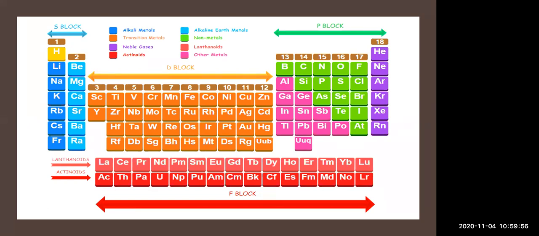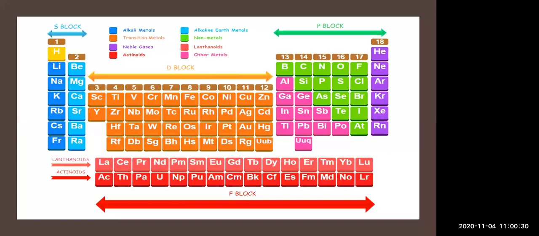Then the lithium series: lithium, beryllium, boron, carbon, nitrogen, oxygen, fluorine and neon are in the second period. After that sodium, magnesium, aluminium, silicon, phosphorus, sulfur, chlorine and argon are in the third period. After that potassium and the elements following it are in the fourth period. Then Rb is the fifth period, Cs the sixth period, and Fr the seventh period.